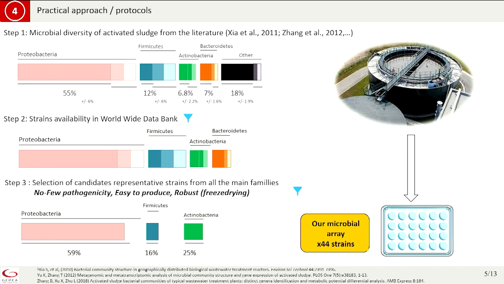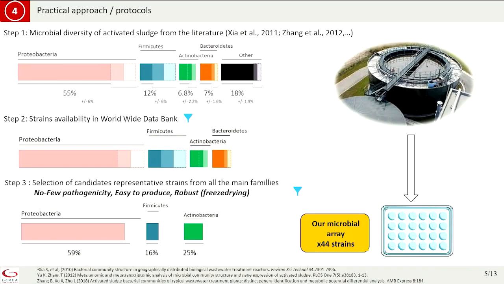We bought a lot of strains from data banks all over the world. And we tested these strains in order to know if they are pathogenic, if they are easy to produce with a high growth rate, and of course, if they are robust enough to be freeze-dried.